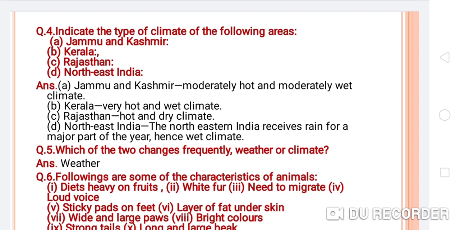Next, Kerala, very hot and wet climate. Rajasthan, hot and dry climate. And for D, Northeast India, the northeastern India receives rain for a major part of the year, hence wet climate. So here we have discussed the climate of all four states.